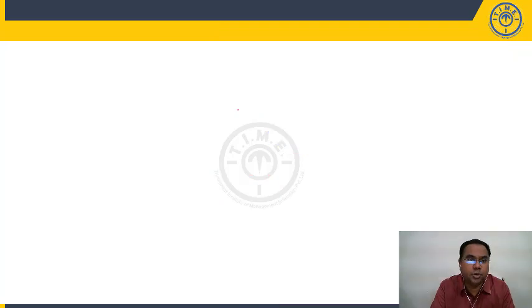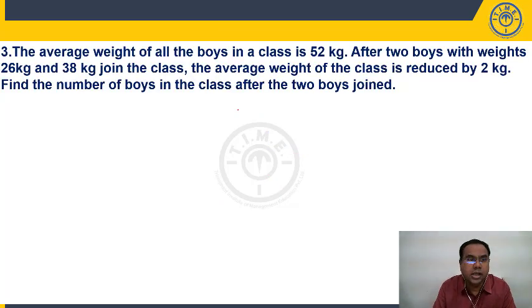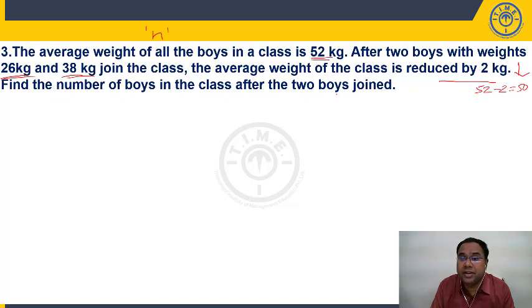Let us take up the next question. Question number 3. The average weight of all the boys in a class is 52 kg. We don't know how many boys there are. Let's say there are n boys in the class. After two boys with weights of 26 kg and 38 kg joined the class, the average weight of the class reduced by 2 kg. So reduced by 2 kg means initially 52 minus 2, the new average is 50.